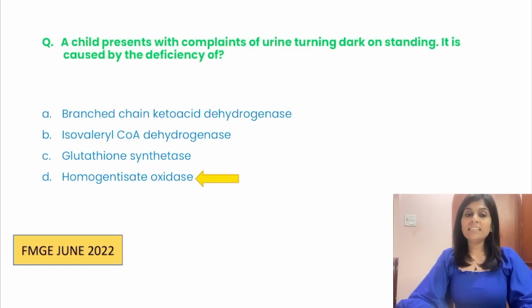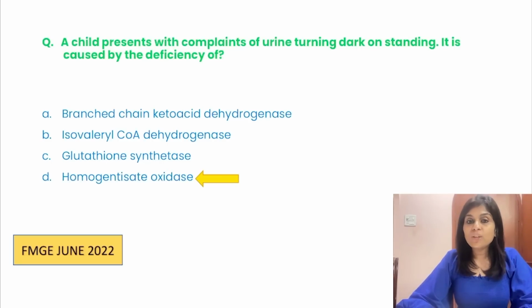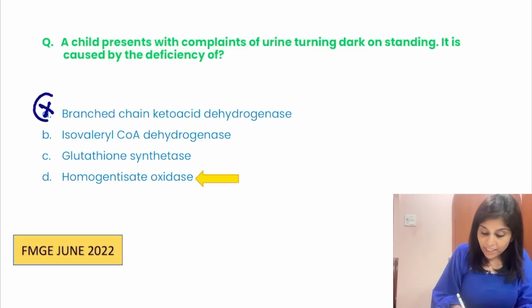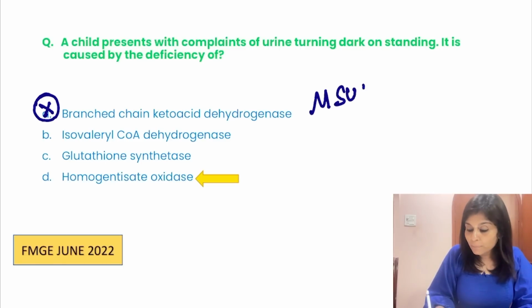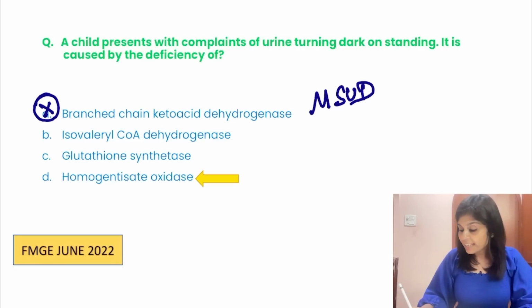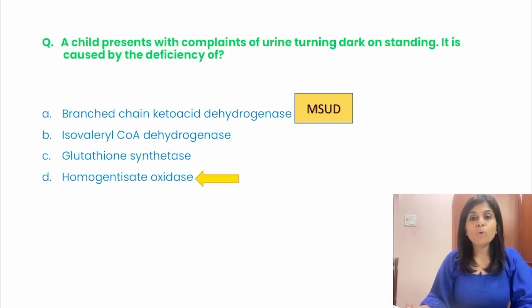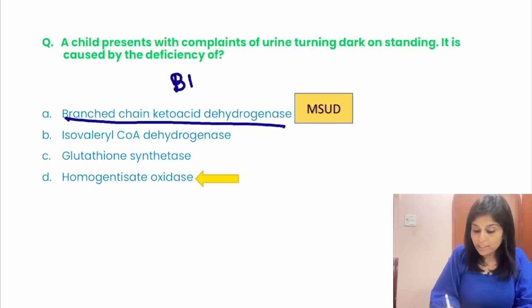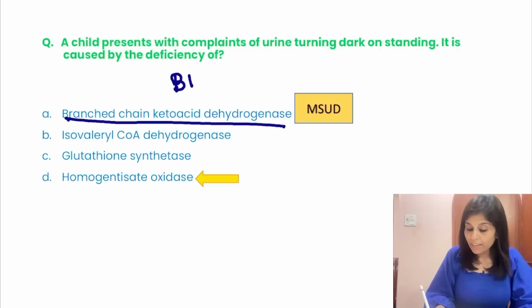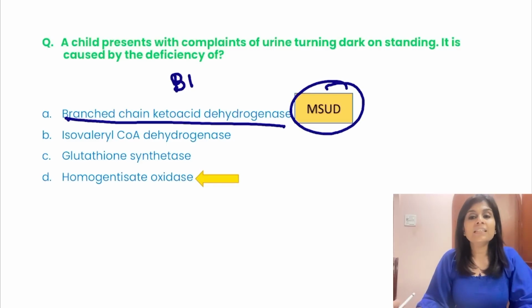For completion's sake, I am going to tell you about the other choices as well. Branch chain keto acid dehydrogenase deficiency. Okay, branch chain keto acid dehydrogenase deficiency causes maple syrup urine disease, which is characterized by maple syrup odor or burnt sugar odor. Also remember, branch chain keto acid dehydrogenase is dependent on thiamine, and that is why maple syrup urine disease responds to thiamine administration. Okay.